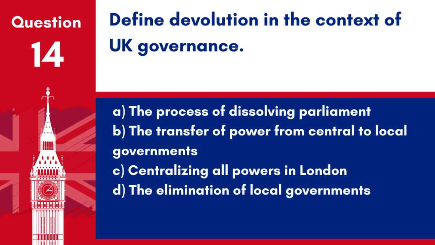Question 14. Define devolution in the context of UK governance. A. The process of dissolving Parliament. B. The transfer of power from central to local governments. C. Centralising all powers in London. D. The elimination of local governments.